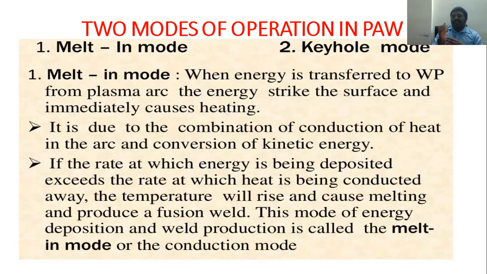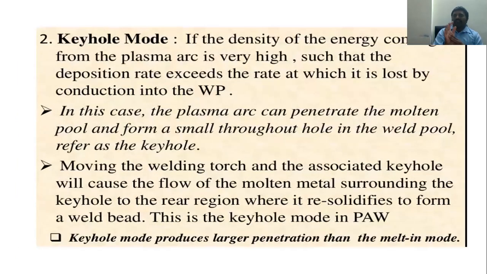This mode of energy is what we call the melt-in mode, or the conduction mode. And the keyhole mode is when the energy density from the plasma arc is very high, so there is less loss by conduction in the workpiece. The plasma arc can penetrate the molten pool and form a small hole all the way through the weld.